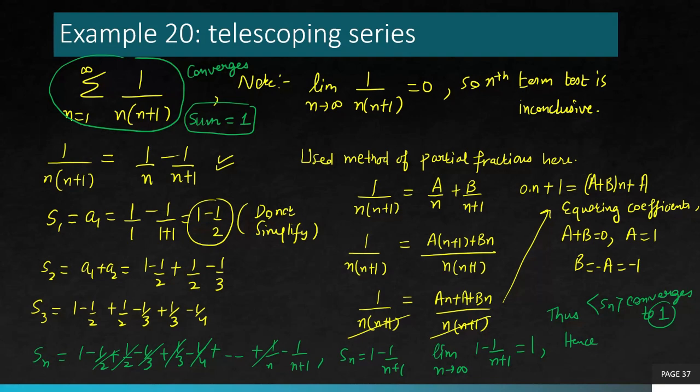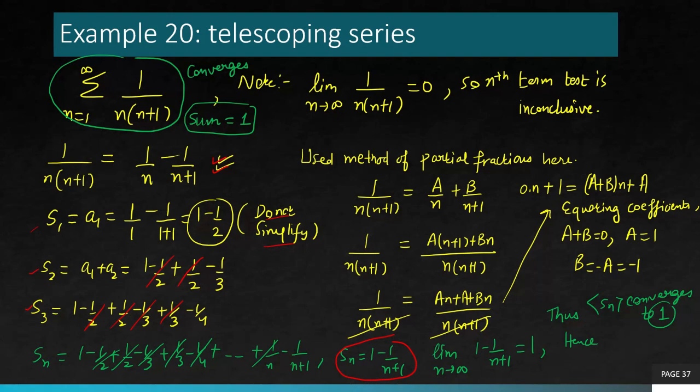You always use the method of partial fractions in this to get an expression like this, and then write the terms of the sequence of partial sums. The goal is do not simplify, because if you simplify them, then you won't be able to see that pattern. Also, do not cancel the terms here. If you cancel them here, again, you won't be able to see the pattern. So it's better you write the Sn first and then do the simplification. And once you have Sn in a simplified form, you will be able to get this.